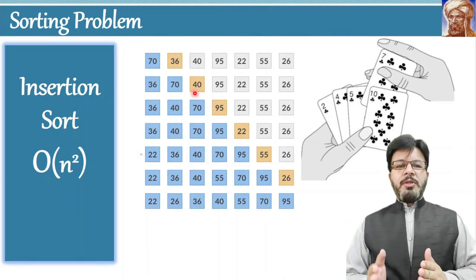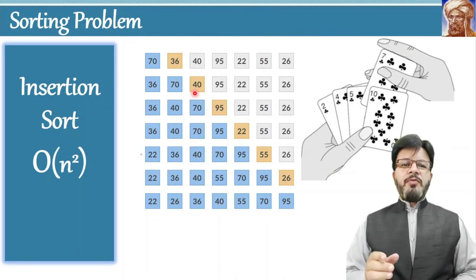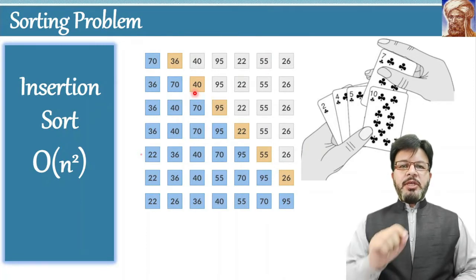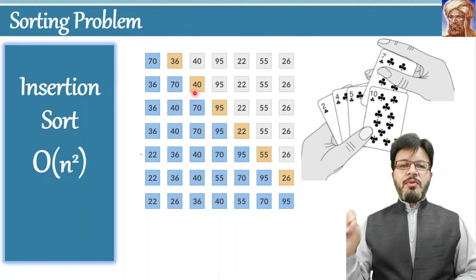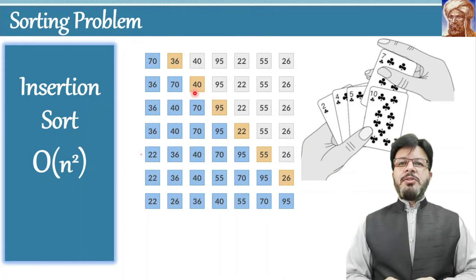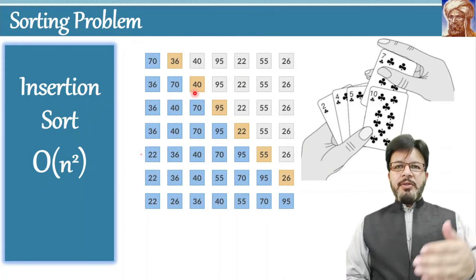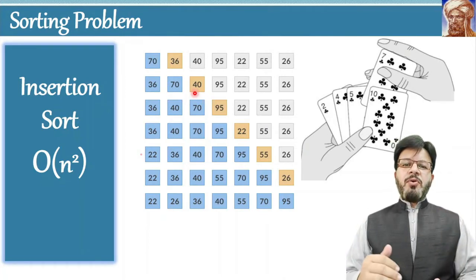Then 40 will be compared with 36. Now 36 is less than 40. Therefore, the position of 40 is in between 70 and 36. So 70 is moved to the right side. Therefore, the place of 70 is empty and 40 will be inserted at the location of 70. In this way, the algorithm will continue until it sorts all the elements of the list.